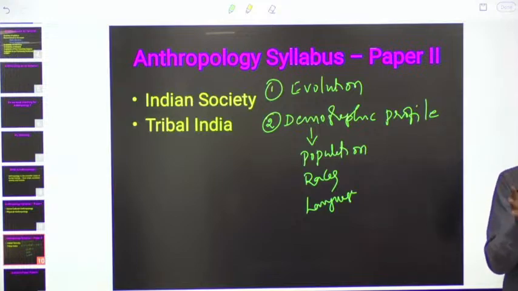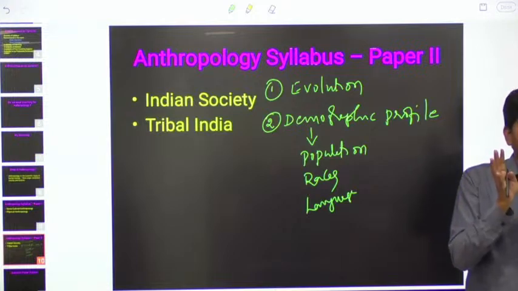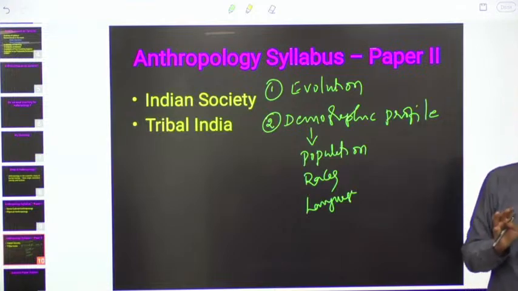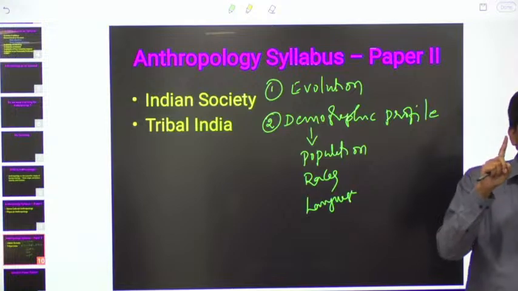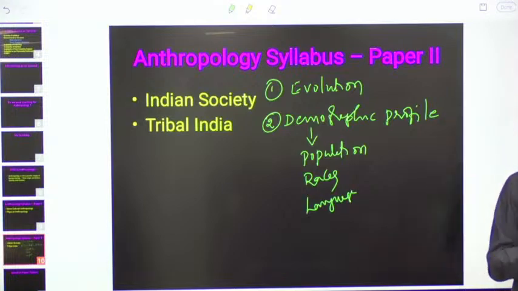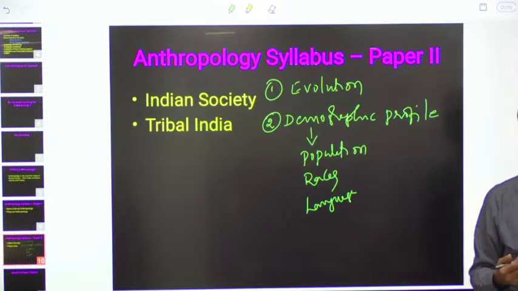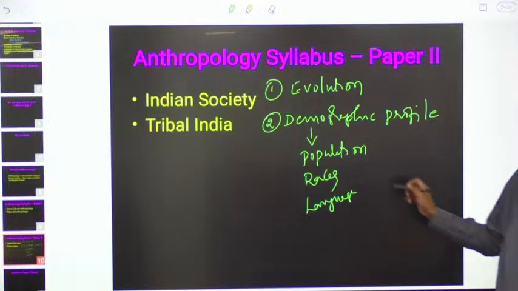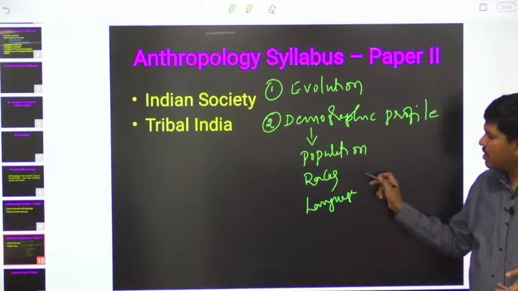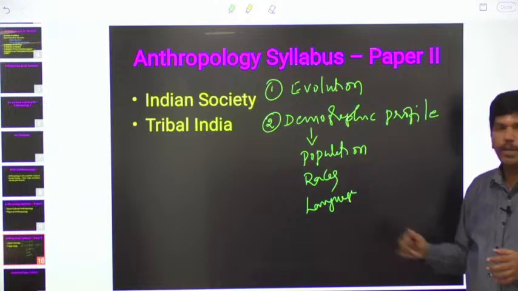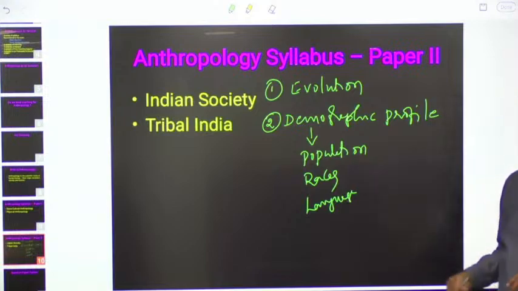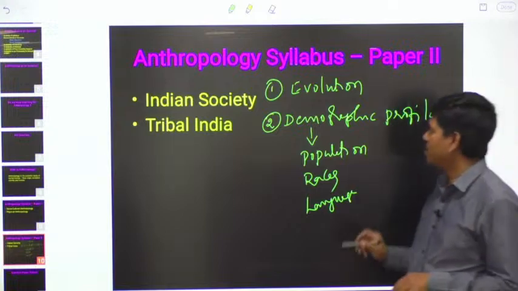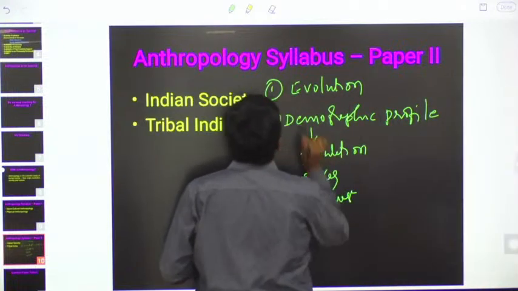When a group of people have similarities in a particular set of characters, then all those people can be called one race. Actually, in India, over a period of time, different people came and settled in India, from Central Asia, from Europe. That's why we are going to study how many such races are there in India and how many languages are there. Very small chapter, demographic profile of India.